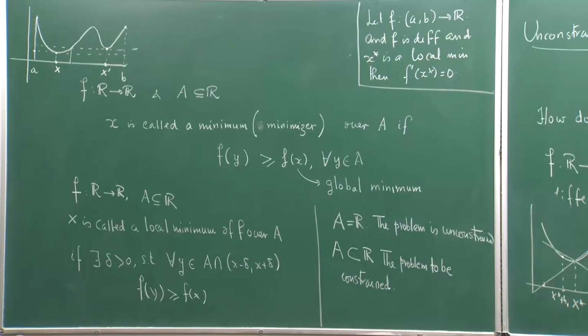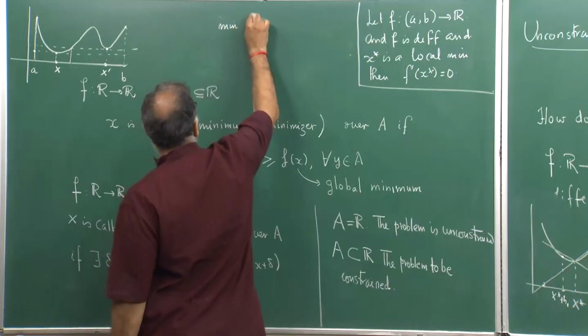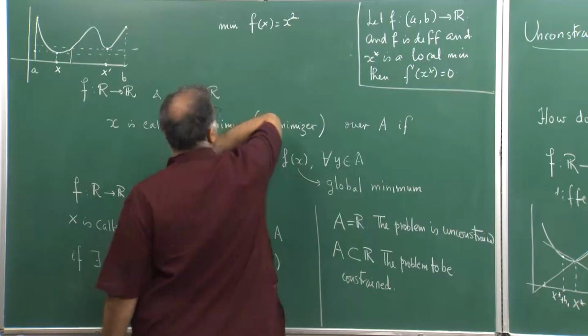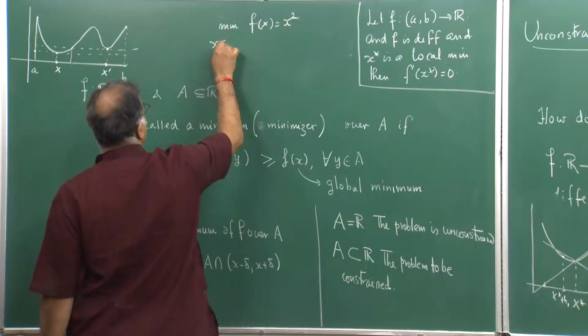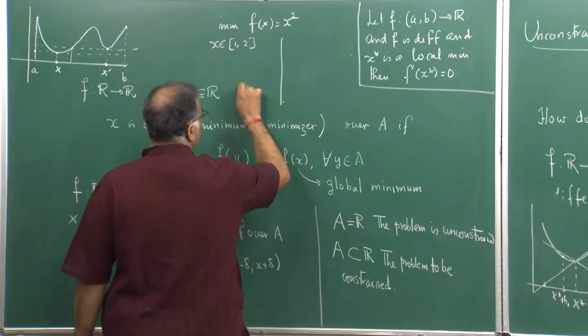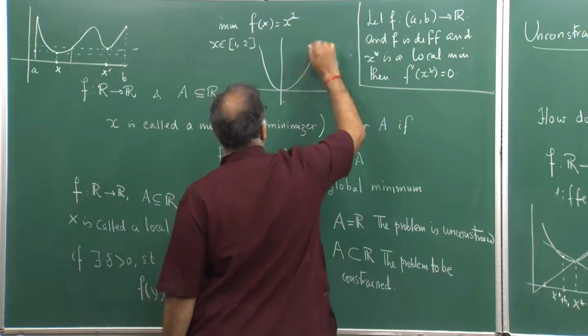Suppose you want to find the minimum value of f of x equal to x square, for x belonging to the interval 1 to 2. You very well know that we can draw the graph of y equal to x square.